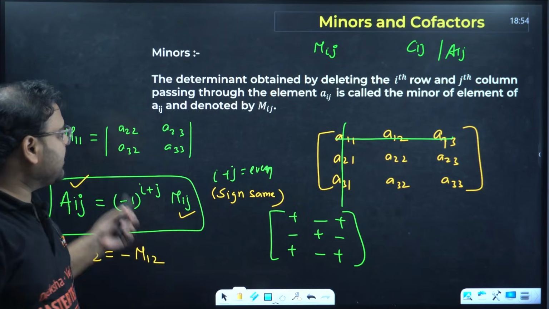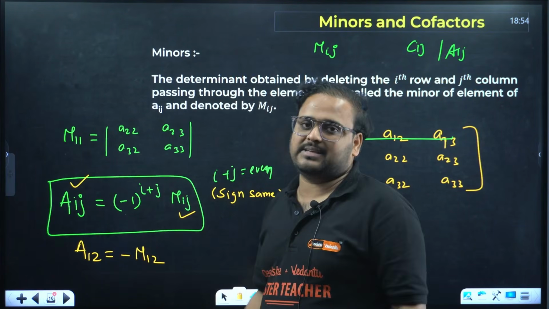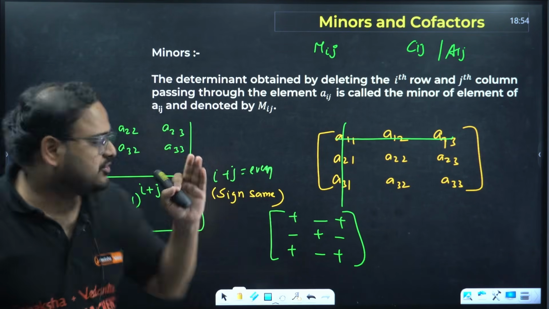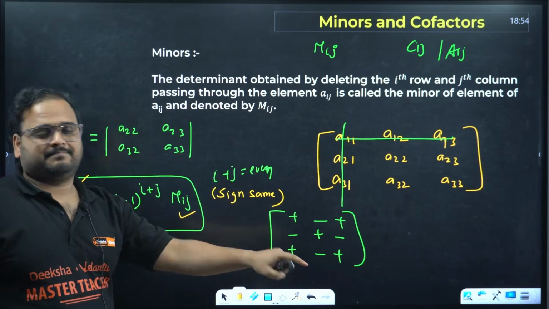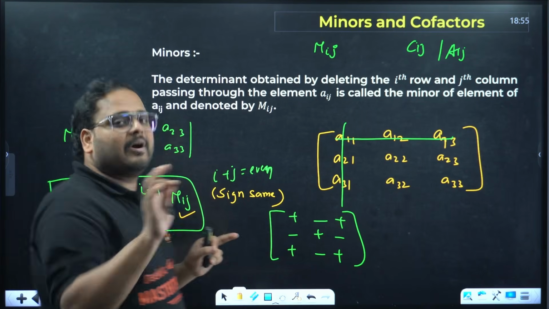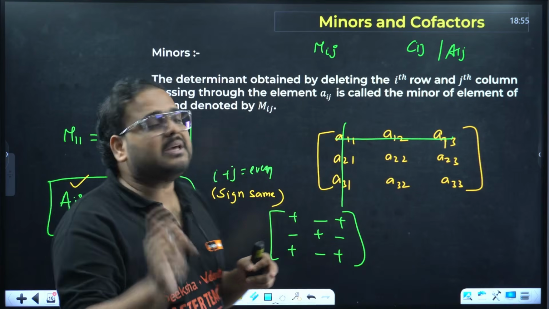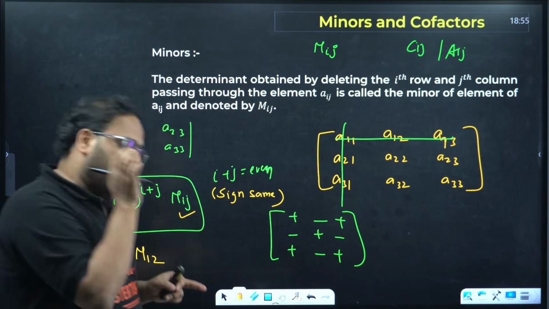So let's not keep this understanding as if i plus j is even, we keep the plus sign. It doesn't mean like that. I plus j being even means the sign of Aij will be the same as Mij. Aij means cofactor. Mij means minors.